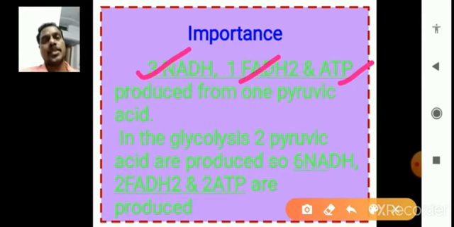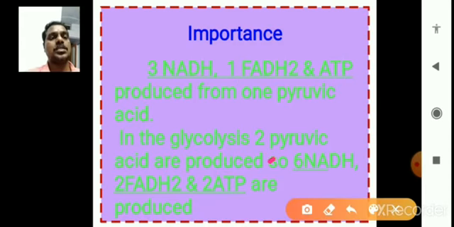Actually, in the Krebs cycle two pyruvic acids participate. That is, in the Krebs cycle a total of 6 NADH2 is produced. So 6 NADH2, 2 FADH2, and 2 ATPs are produced.